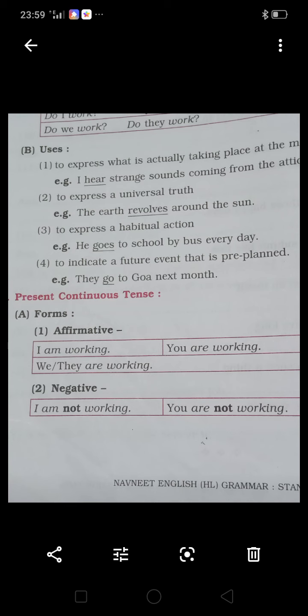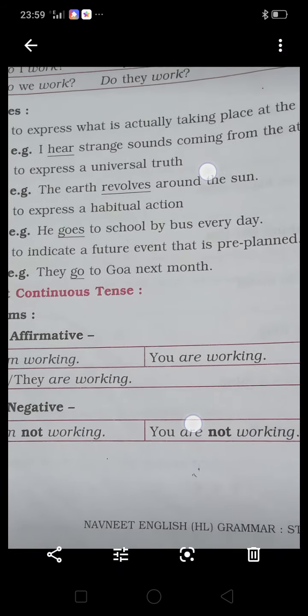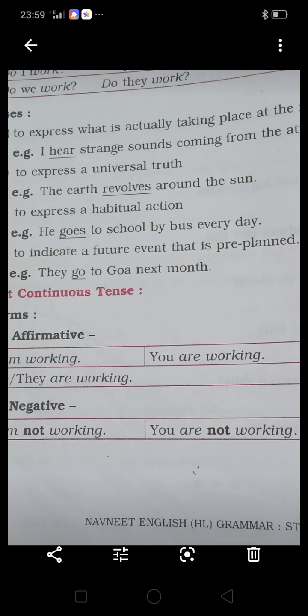See, for example, I hear a strange sound coming from the attic. Means it is an event that takes place only now. Here, hear is a verb, and I is the subject. And that event, what is the event?